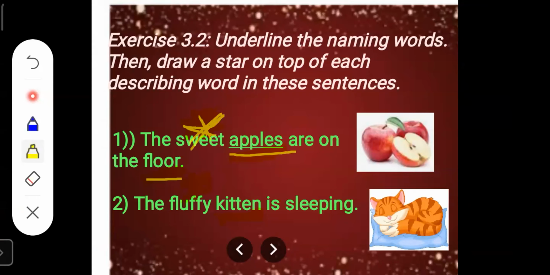Next is the fluffy kitten is sleeping. Here, kitten is a naming word. And what kind of kitten is it? It is a fluffy kitten. So the word fluffy is a describing word. So I will draw a star on the word fluffy. Kitten is a naming word. So I have underlined the word kitten and I have drawn a star on the word fluffy because the word fluffy tells us what kind of kitten it is.